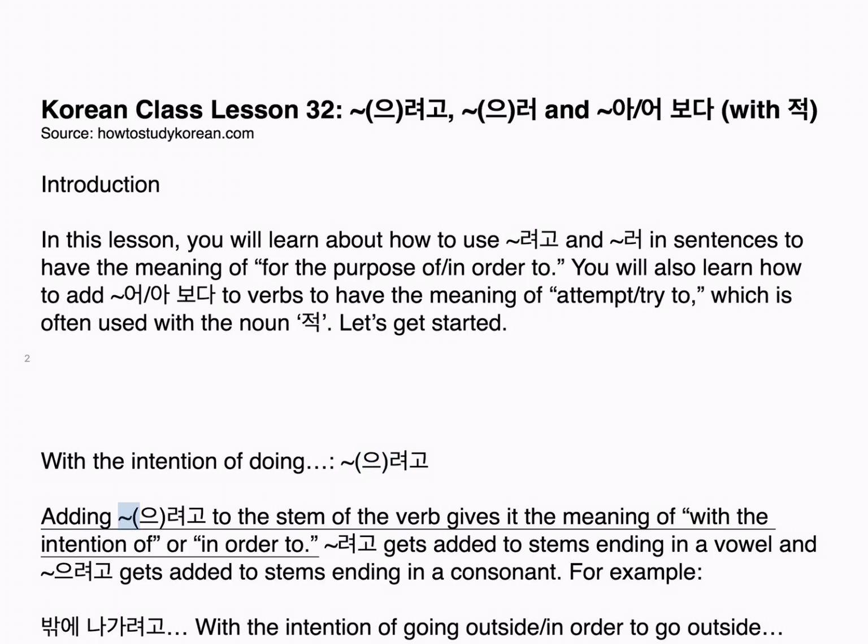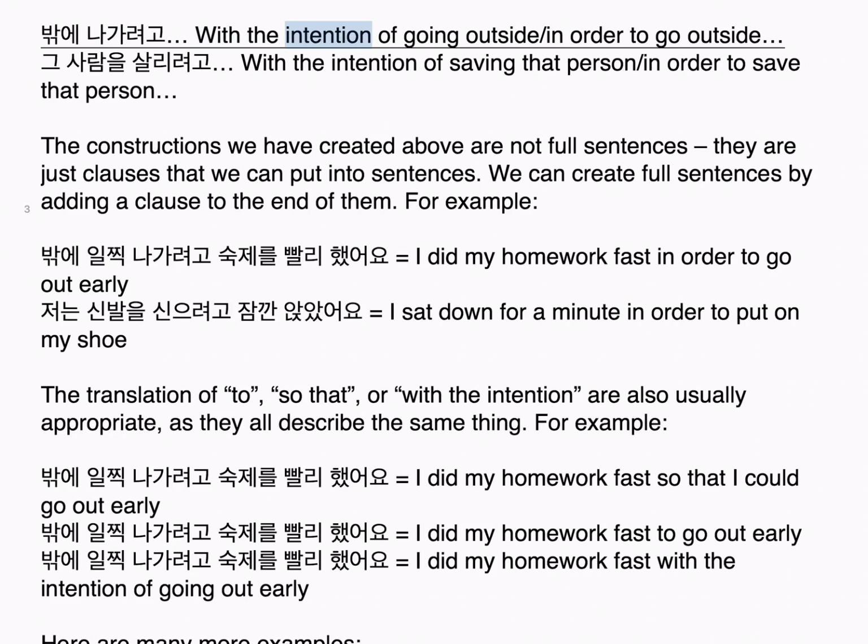Adding 으려고 to the stem of the verb gives it the meaning of "with the intention of" or "in order to." 려고 gets added to stems ending in a vowel. 으려고 gets added to stems ending in a consonant. For example, 밖에 나가려고: with the intention of going outside, in order to go outside. 그 사람을 살리려고: with the intention of saving that person, in order to save that person.